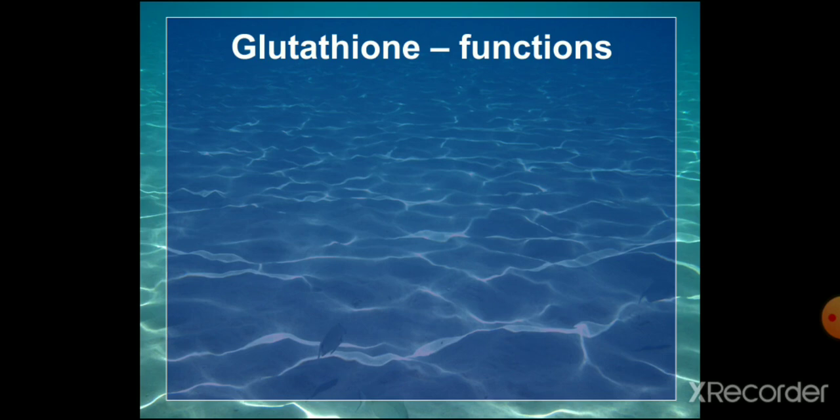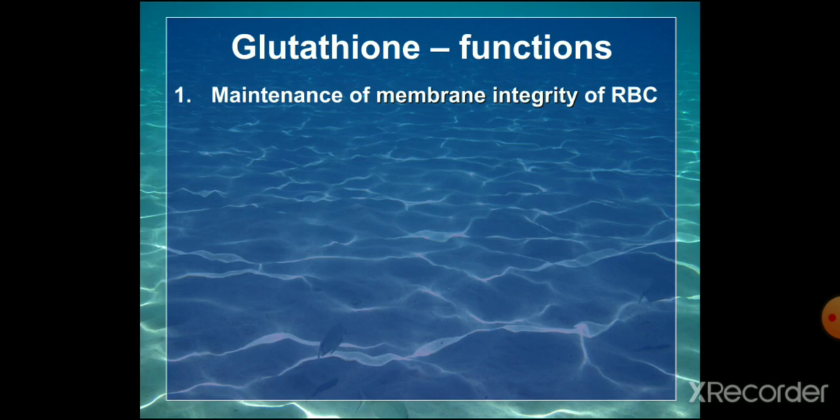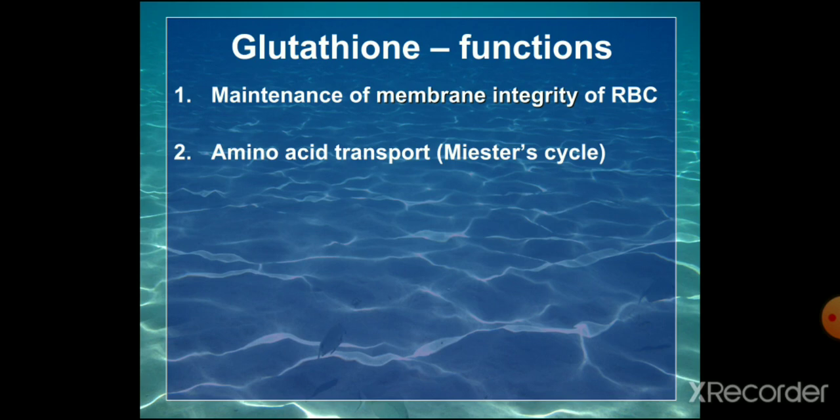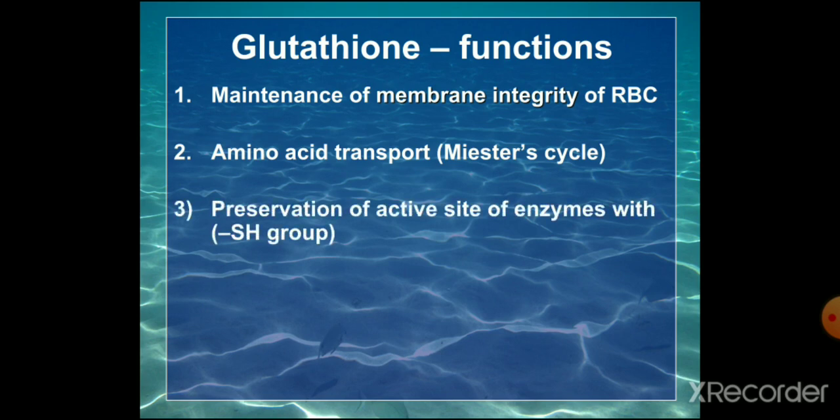Now, what are the important functions of glutathione? Glutathione is usually asked as a short note with formation and their significance or the functions. To maintain the membrane integrity of RBC, and amino acid transport, you might have studied in the digestion and absorption, Meister's cycle, where the glutathione is helping in the transport of amino acid into the cell. Then preservation of the active site of the enzyme with SH group. Those enzymes having SH group in the active site, their active sites are preserved by the glutathione.